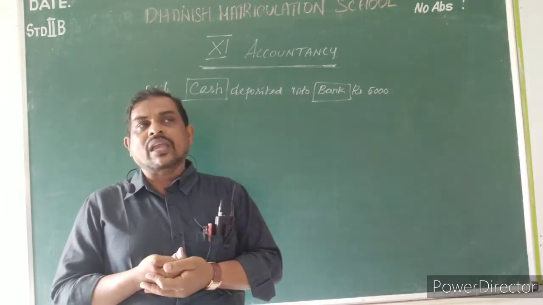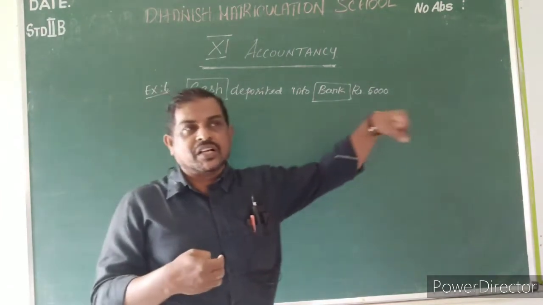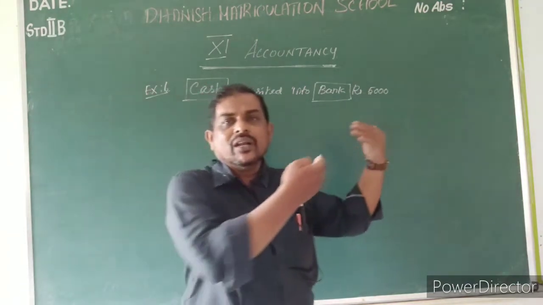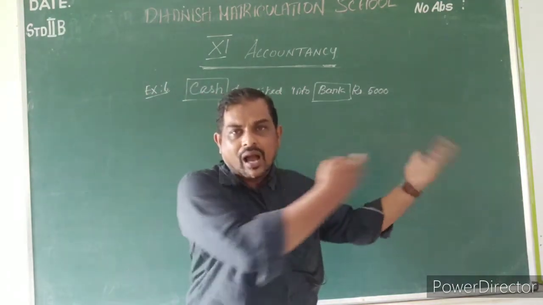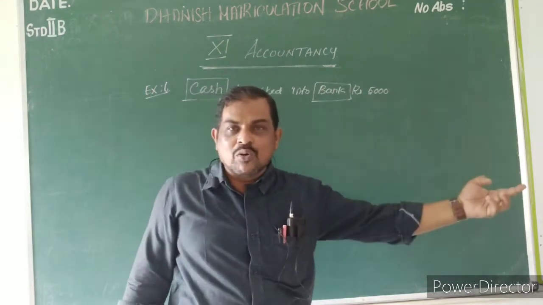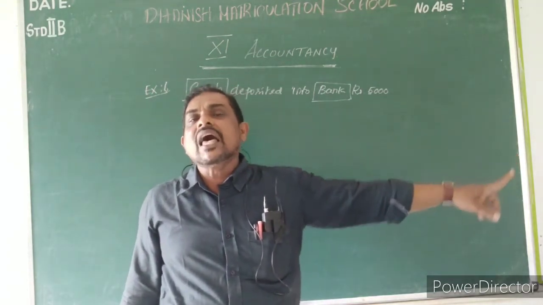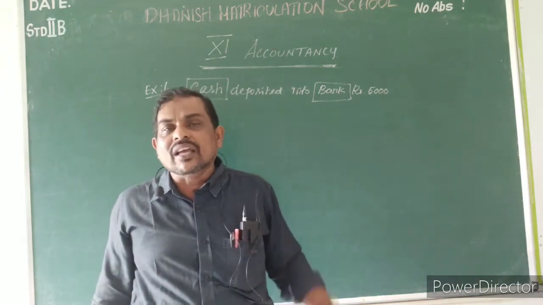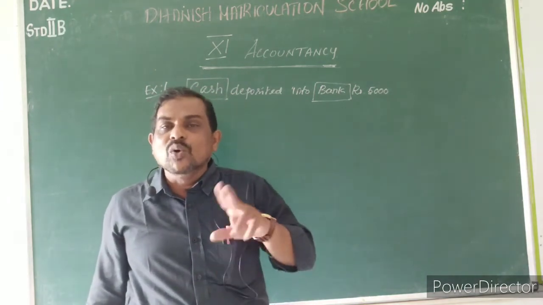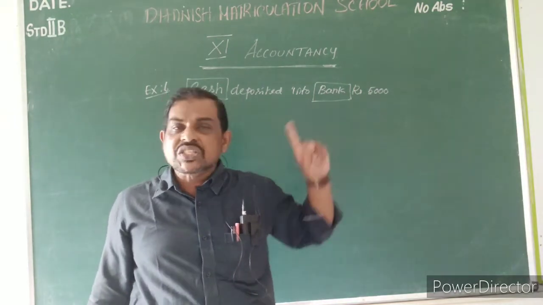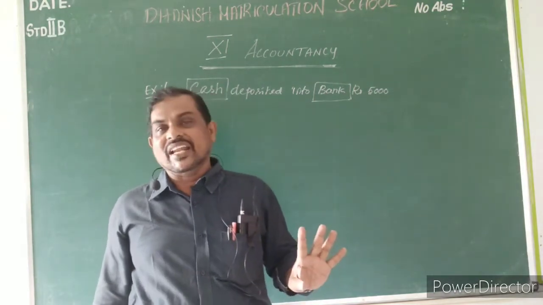So I will deposit this amount into the bank. My business cash will be going to the bank. Cash is going out. As per the real account rule, credit what goes out. So cash is going out, so the cash account is credit.